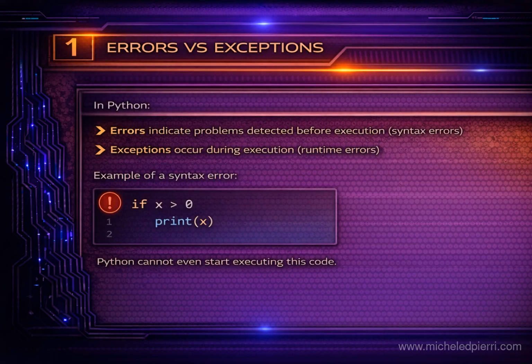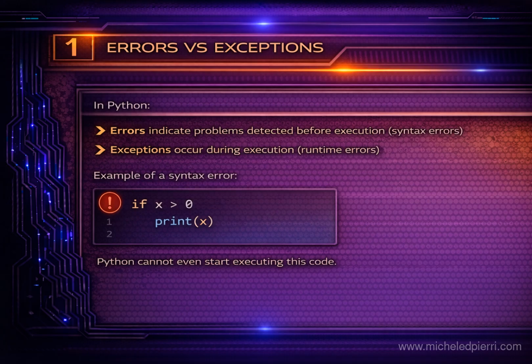In Python, it helps to separate two ideas. An error can be something the interpreter detects before your program even starts running. Classic example, a syntax error. An exception, instead, happens while the code is executing. The program starts, but then it hits a situation it can't handle. This distinction matters because syntax problems must be fixed in the code, while runtime exceptions are often about data, inputs, or conditions that can change from one run to another.